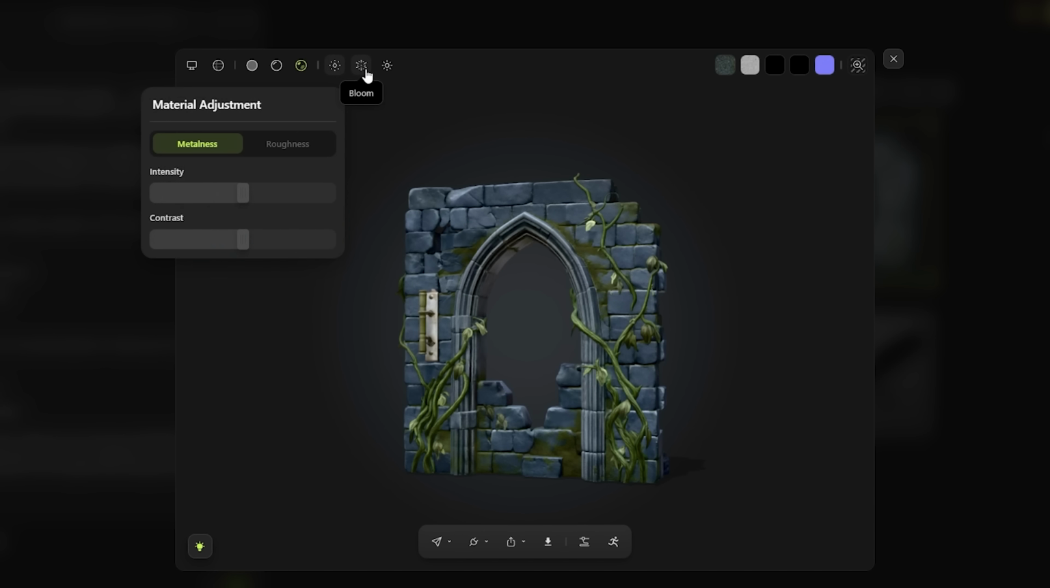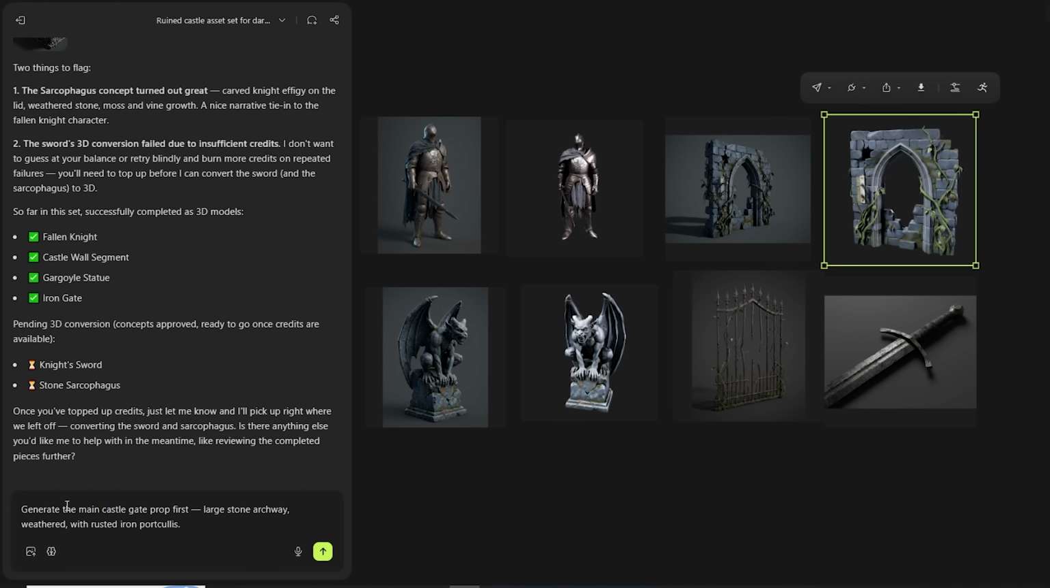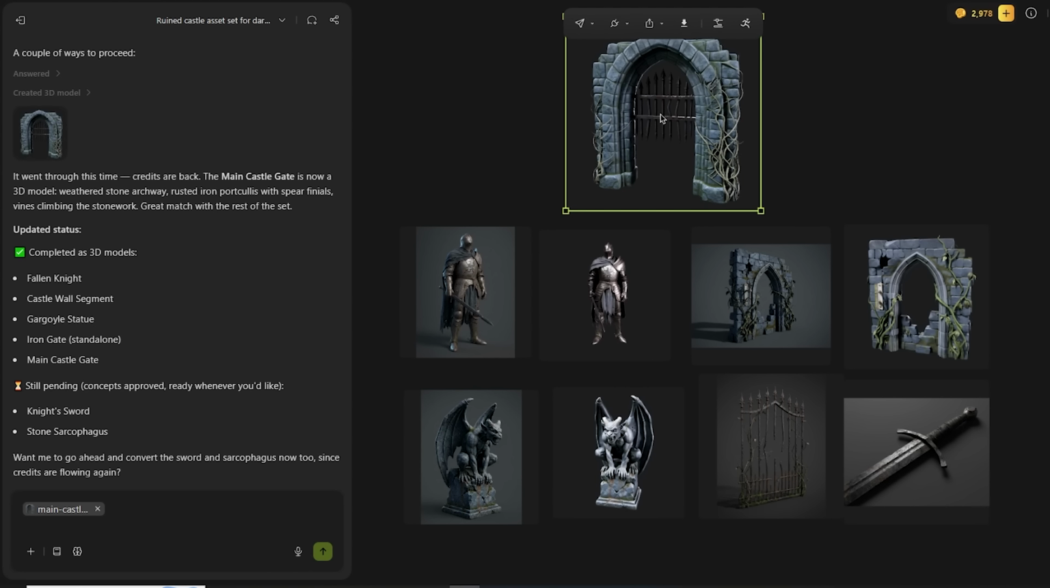Click Lock Style. This is the key move. Once you lock the style, 3D Agent uses that visual language as a reference anchor for everything that comes next. Every prop, every creature, every environment piece. The style travels with the conversation. Now type, generate the main castle gate prop first, large stone archway, weathered, with rusted iron portcullis. The agent generates the 3D model and it appears in the preview panel. You can rotate it, zoom in, check the geometry and texture quality.